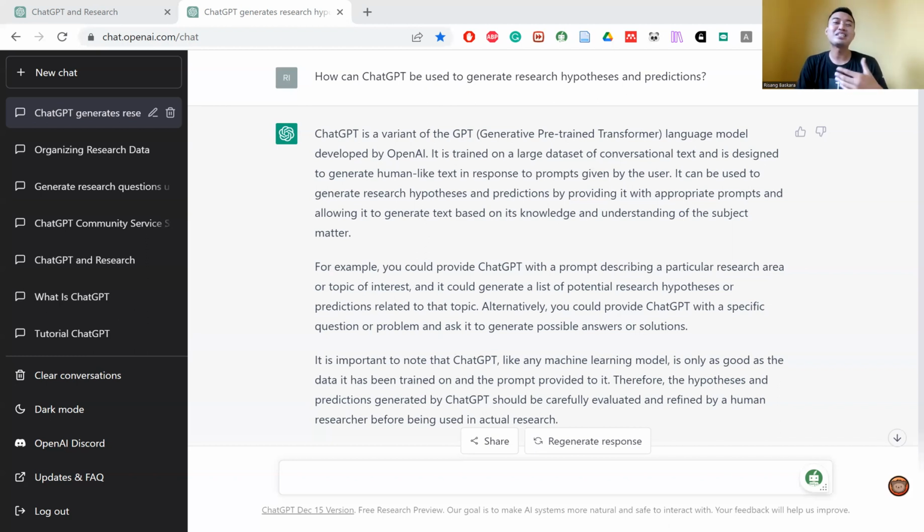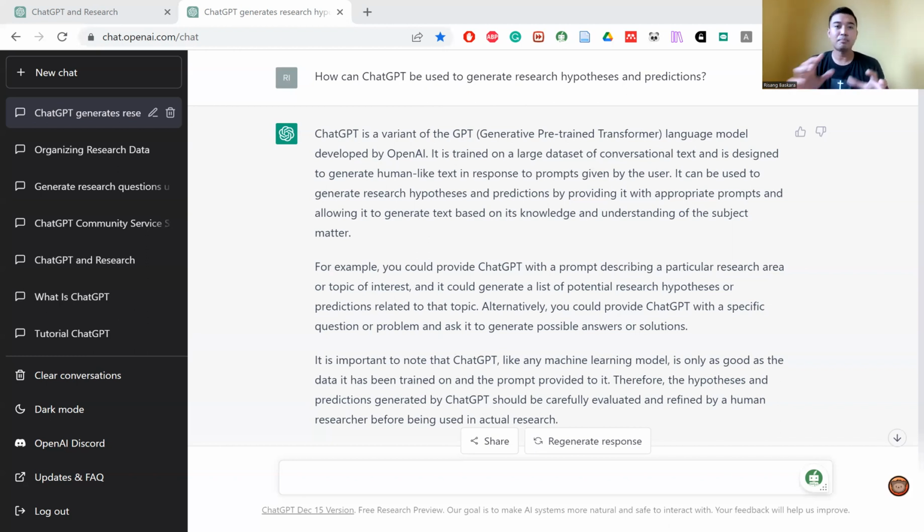So, how can ChatGPT be used to generate research hypotheses and predictions? One way is to use ChatGPT to generate ideas for research hypotheses based on a specific research question or topic. For example, you might type in a prompt such as, I am interested in studying the relationship between student motivation and academic performance. Can you suggest some research hypotheses based on this topic?